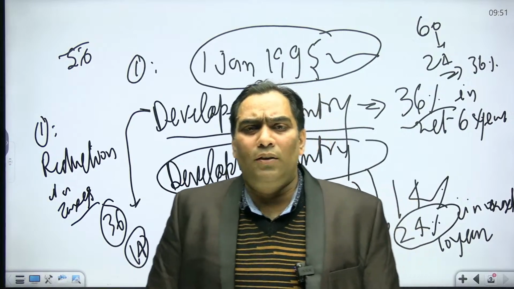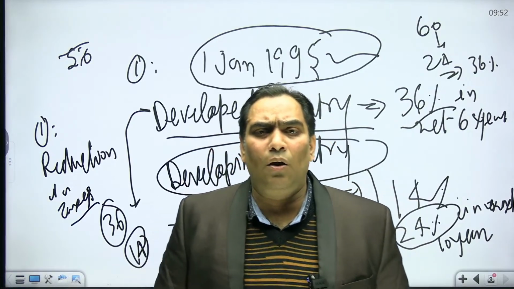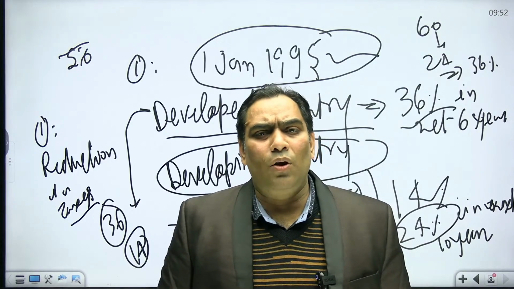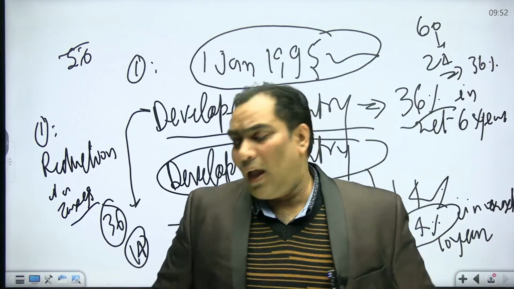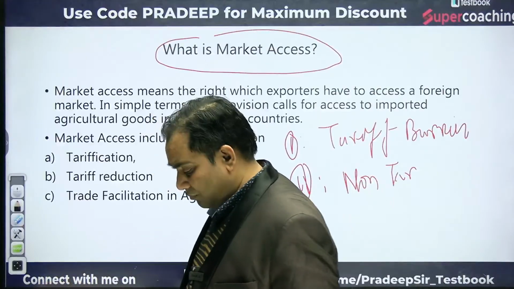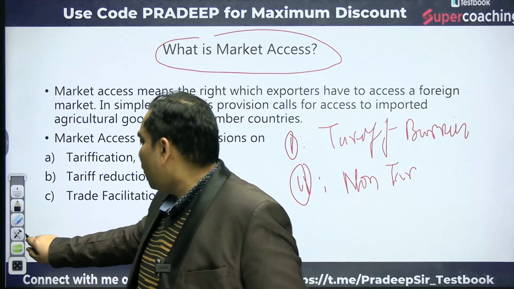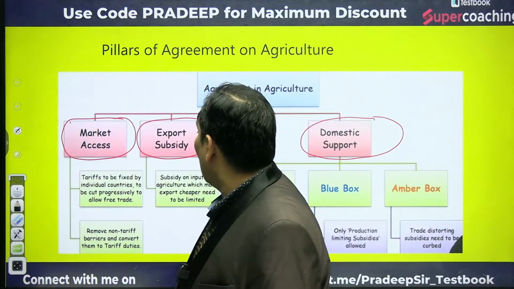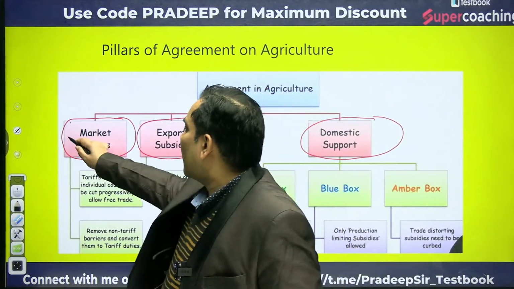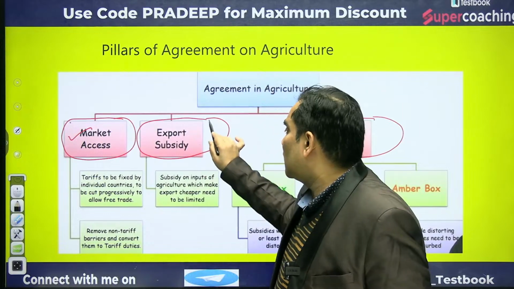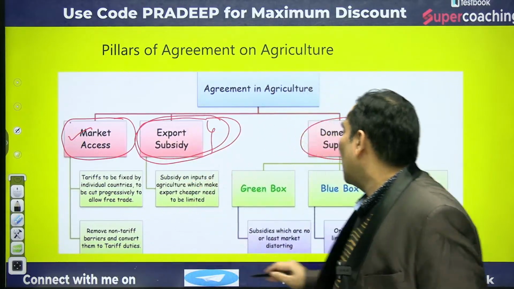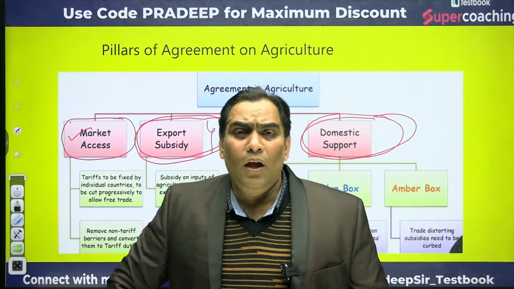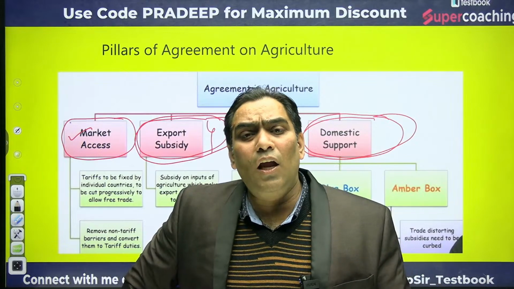Just to ensure that there should not be any restriction on the free flow of trade, the WTO made the provision that is known as the Agreement on Agriculture. There are 3 pillars for the Agreement on Agriculture. That means there should be equal market access, export subsidy should be within limit, we will discuss what that is, and there should be a domestic support limit.